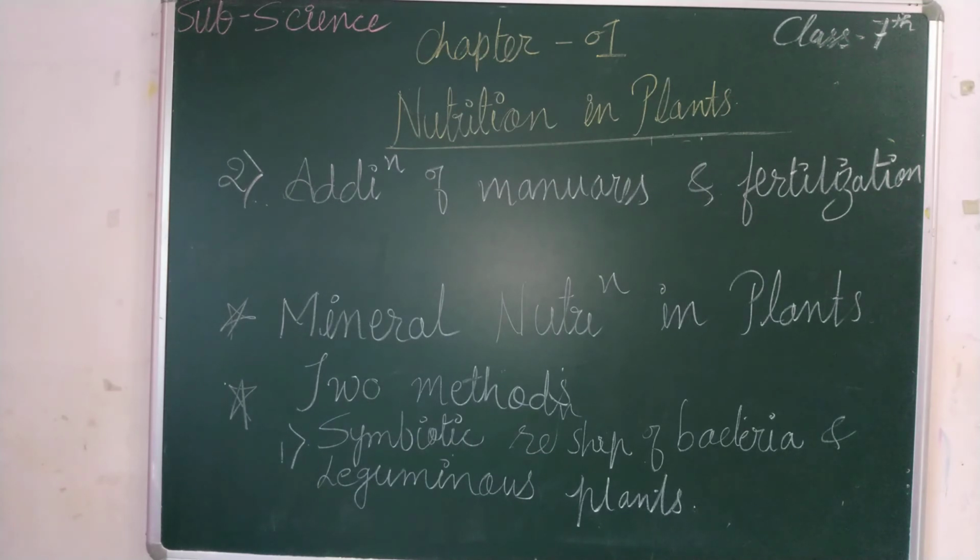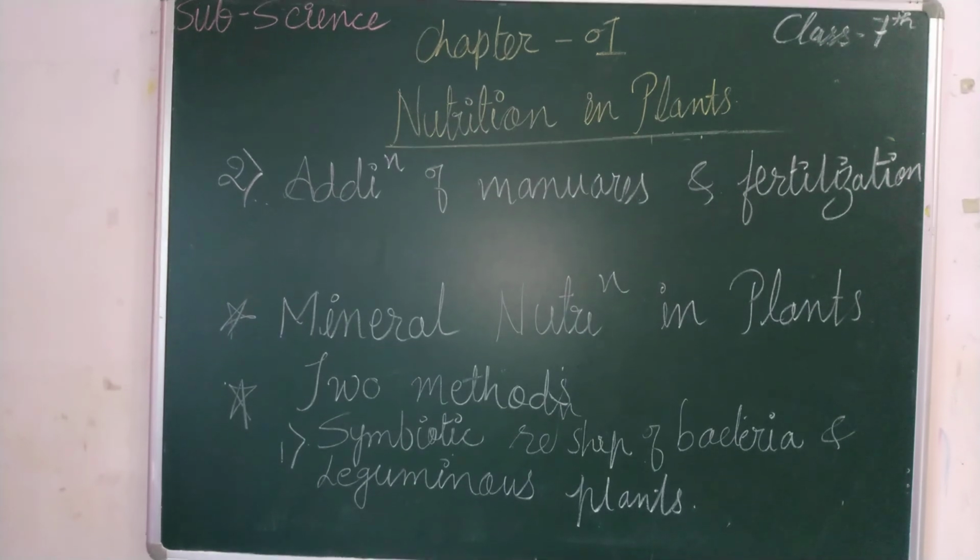Fertilizers are provided when the crop is growing, not fully grown but a little grown, right? Fertilizers contain mineral nutrients such as potassium, phosphorus, nitrogen, etc. Hence, they enrich the soil with certain nutrients and increase the productivity of the crops.